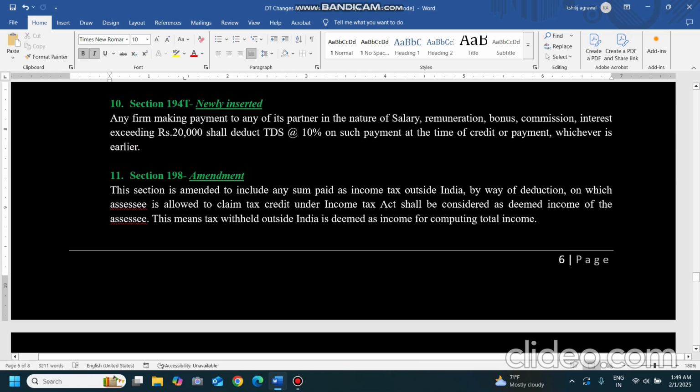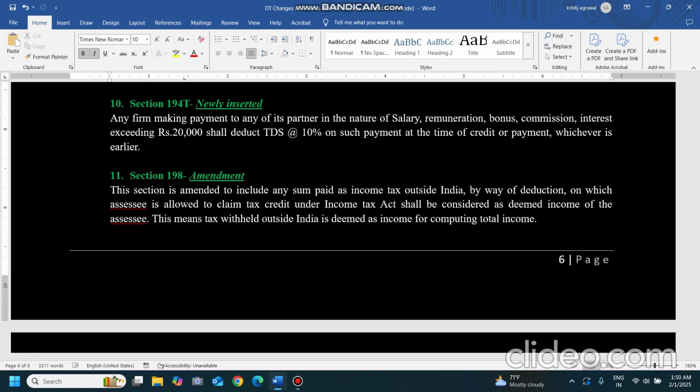Coming to section 198. 198 is amended to include any sum paid as income tax outside India. So if any sum is paid outside India, then credits are available in India for those sums. So it is talking about an amendment in that section. This section is amended to include any sum paid as income tax outside India by way of deduction, on which the assessee is allowed to claim tax credit under the Income Tax Act, shall be considered as deemed income of the assessee. This means tax withheld outside India is deemed as income for the company's total income.